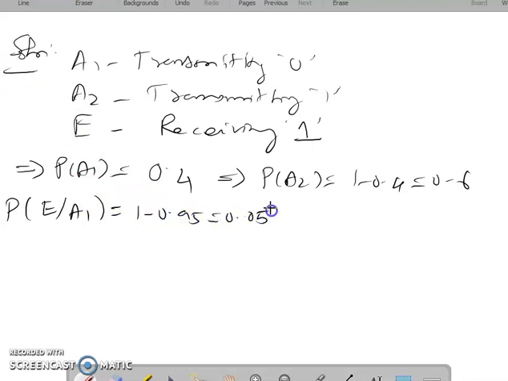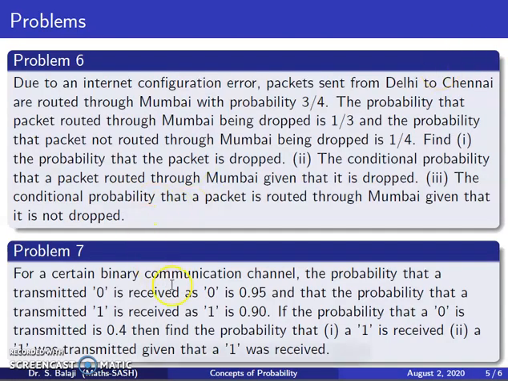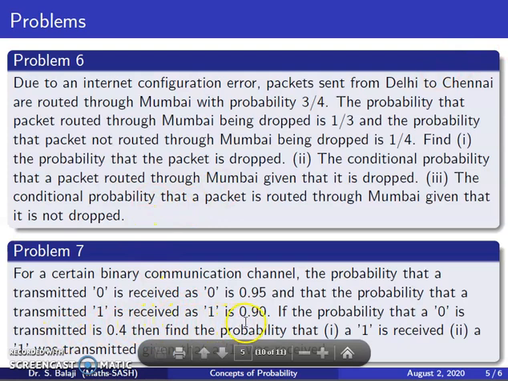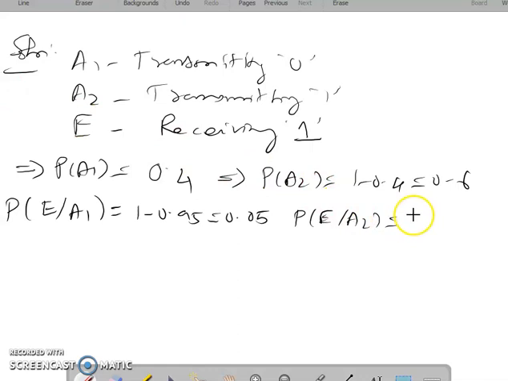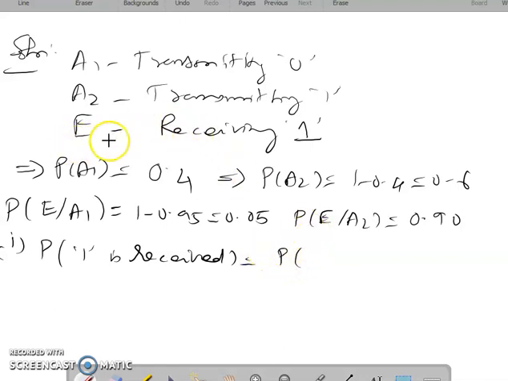Similarly, we need another probability, P of E given A2. By transmitting 1 and receiving 1, the probability is 0.90. In the first part, they are asking what is the probability that 1 is received. Receiving 1 is E here.